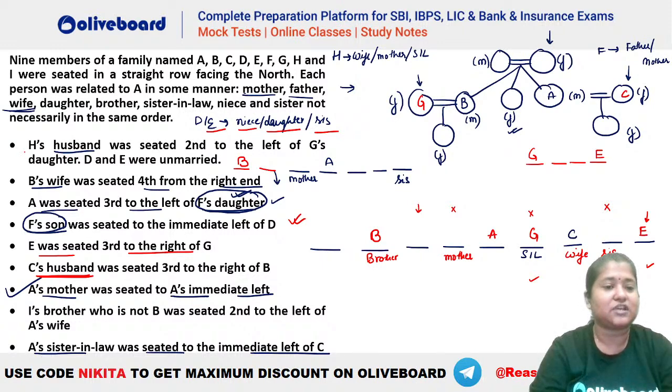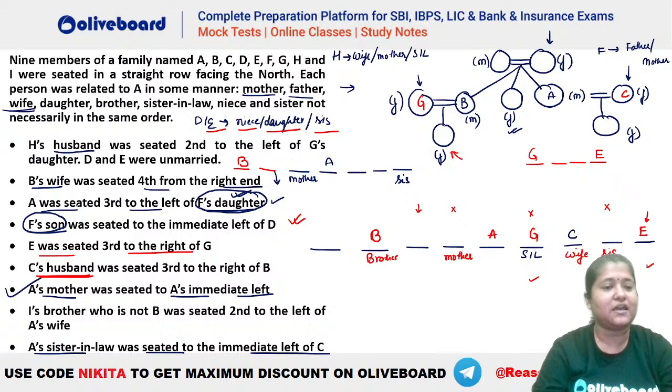Okay, let's check. H's husband was seated second to the left of G's daughter. G's daughter is niece. So you have seen that we have this sister here. E also has to be unmarried. That means E is either the sister, the niece or the daughter, right? Either niece or daughter. Then what is given? B's wife was fourth from the right hand.